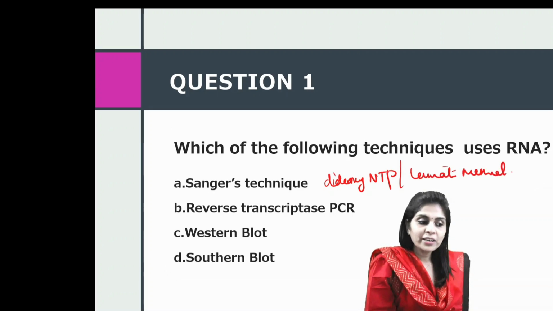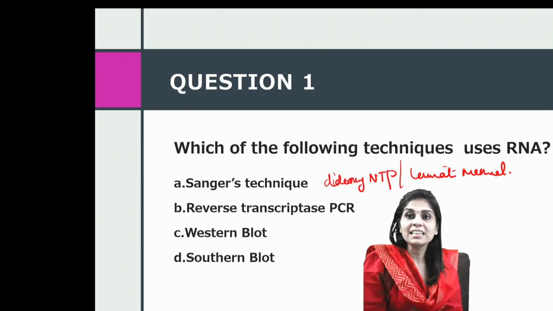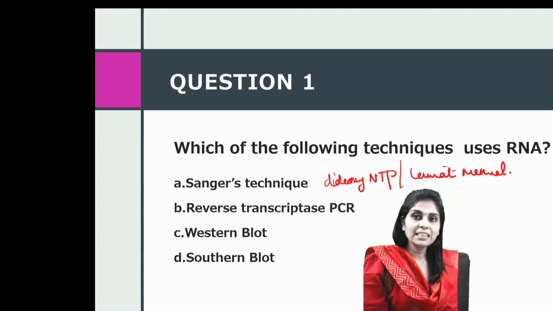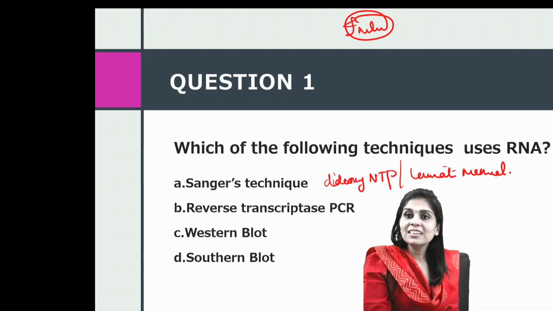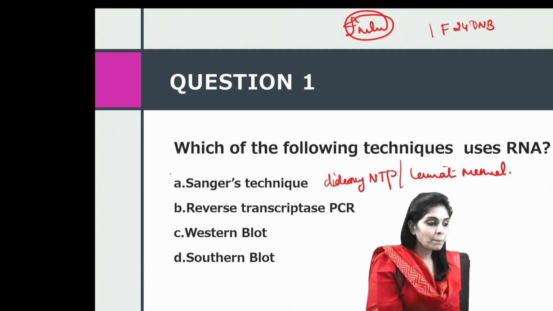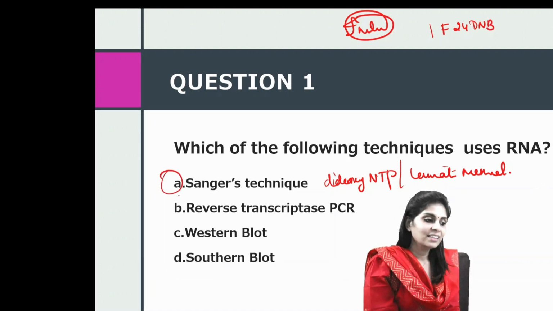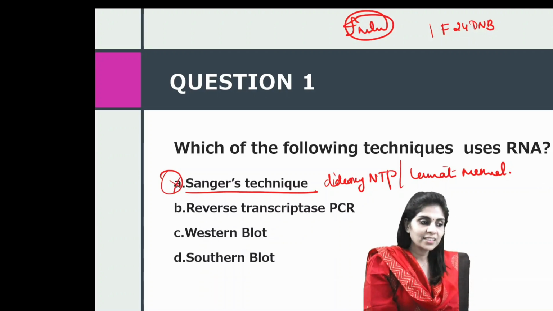And at this point, I would also like to stress on the fact that Sanger did not only sequence DNA first, he sequenced even protein first. And the protein which he sequenced first was insulin. And for sequencing insulin, the reagent which he used was 1-fluoro-2,4-dinitrobenzene. Now coming back to Sanger and genetics, Sanger sequenced DNA, not RNA. So I'm going to exclude choice A.